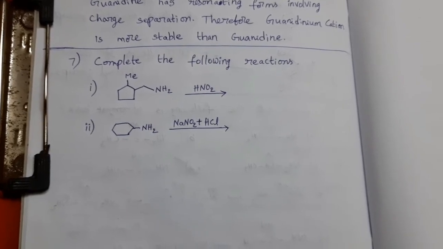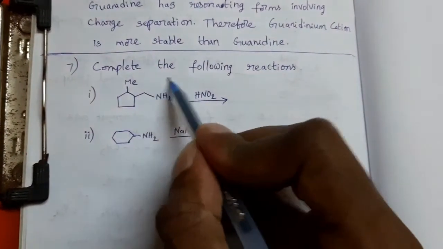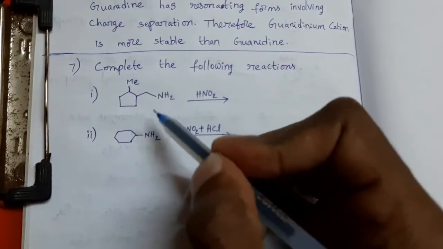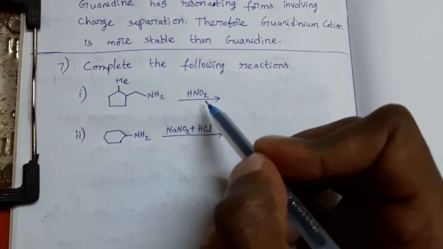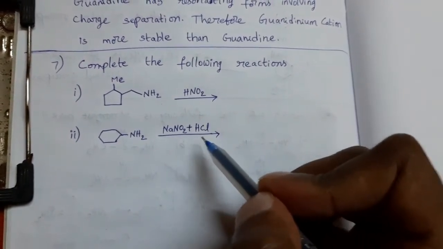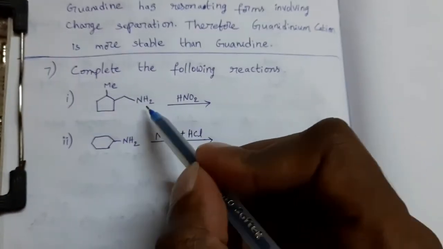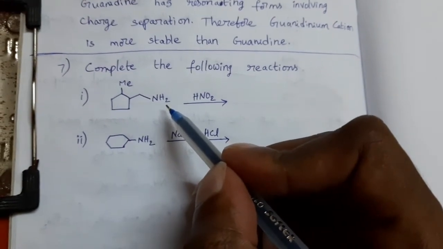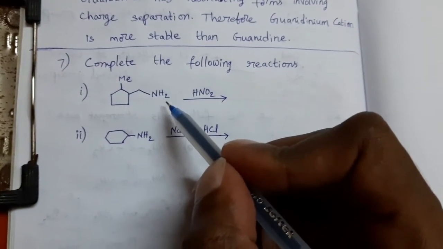Now see the organic reactions. Complete the following reactions. This compound is treated with HNO2 and this compound is also treated with NaNO2 and HCl. See here, this is an amine. NH2 group is present, so it is a primary amine.